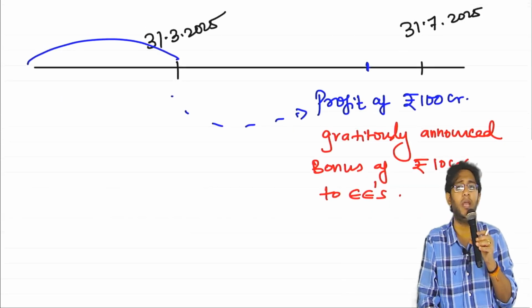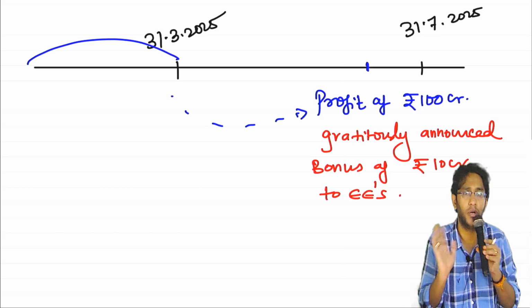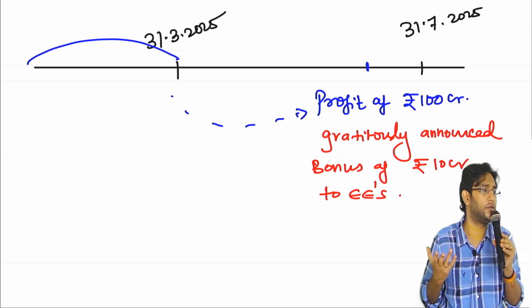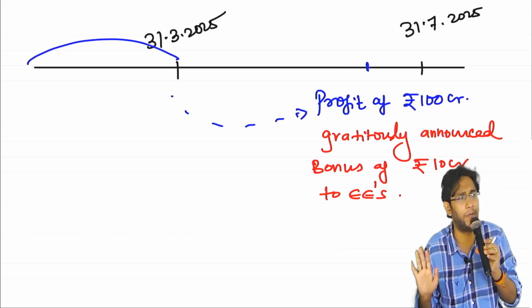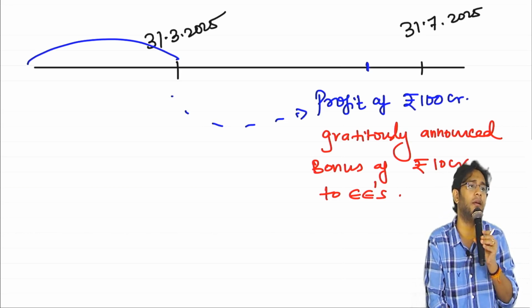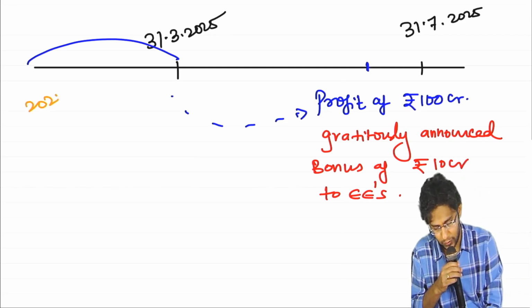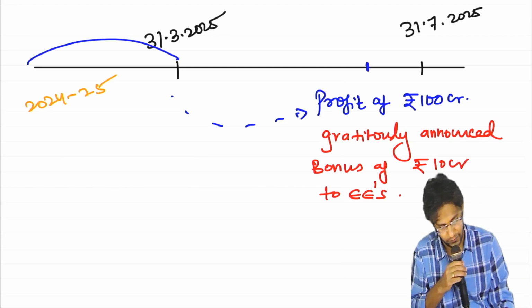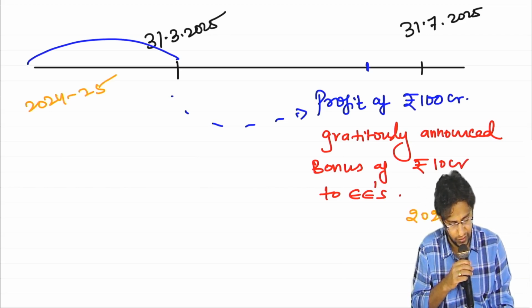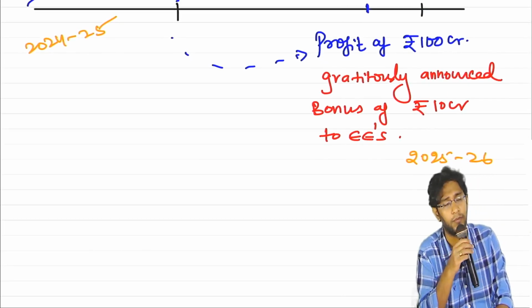Because the company is very happy with the profit it has earned, to share that happiness they declared a bonus. Employees also were surprised. Everybody is happy. So you are the accountant of the company, tell me, when will you write the entry? You have two choices, 2024-25 or 2025-26. When will you write the entry?